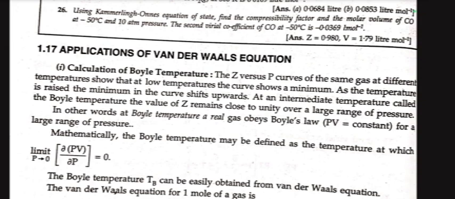Mathematically, the Boyle temperature may be defined as the temperature at which the limit as P tends to 0 of d(PV)/dP equals 0.